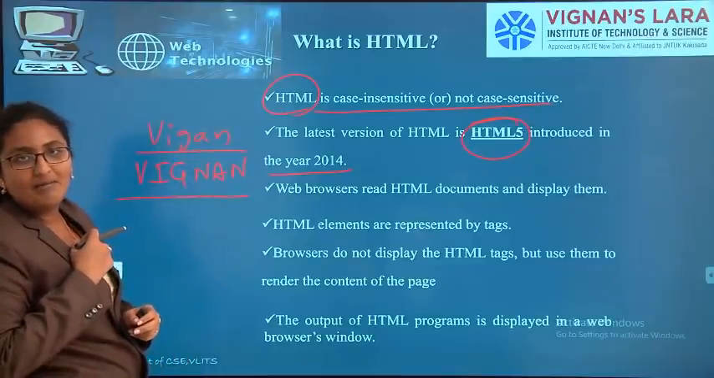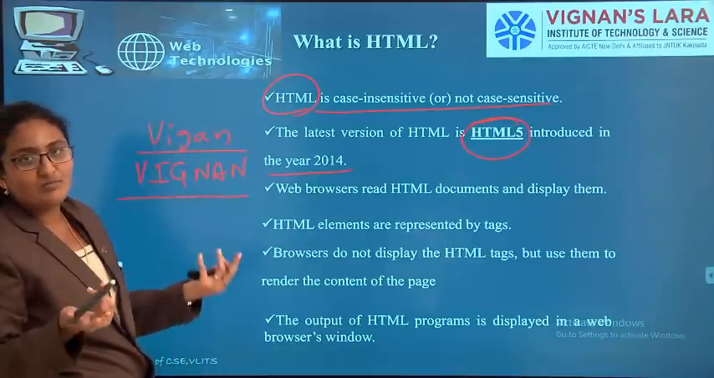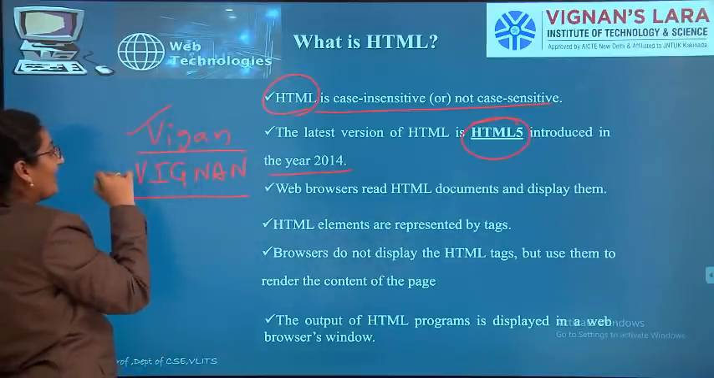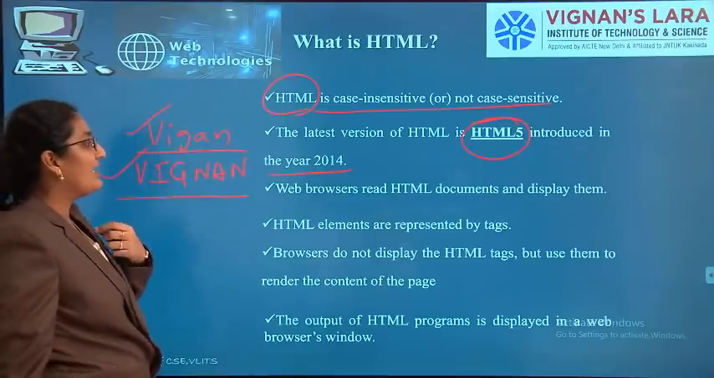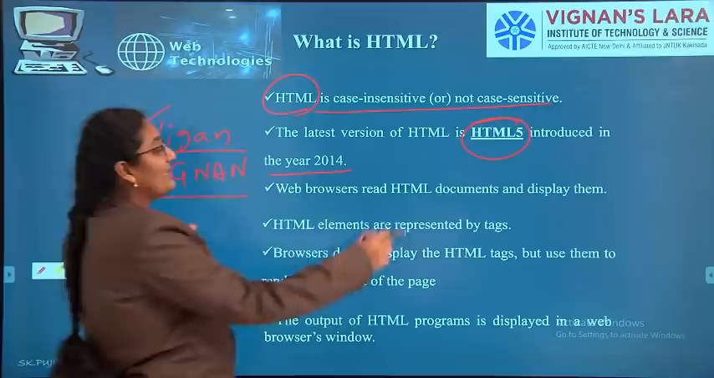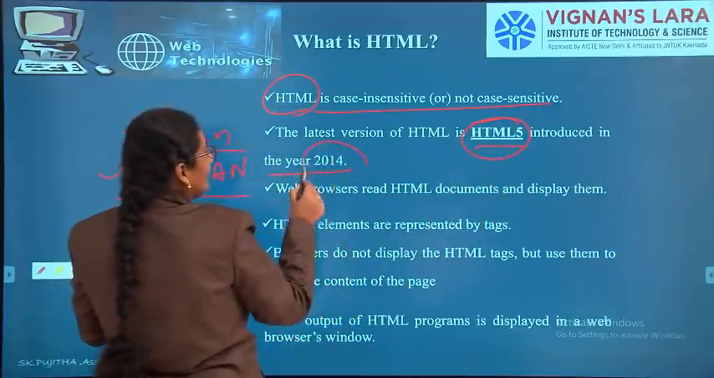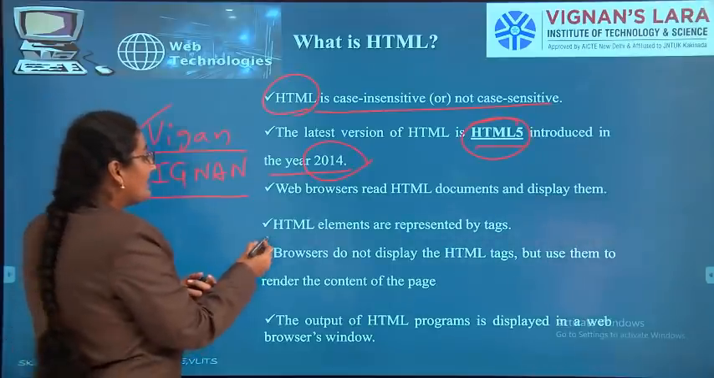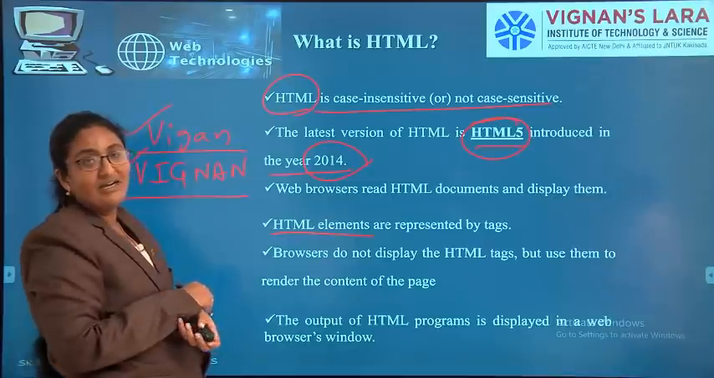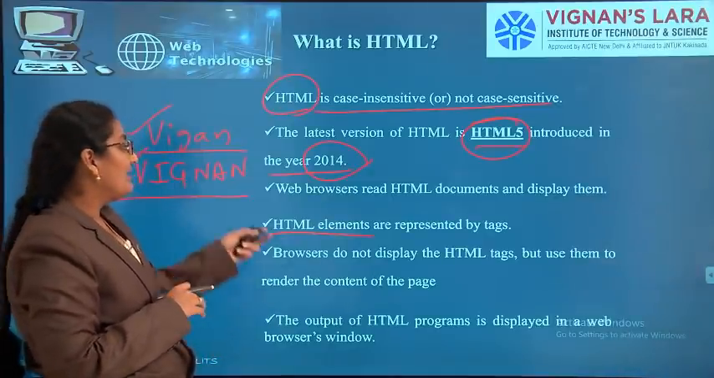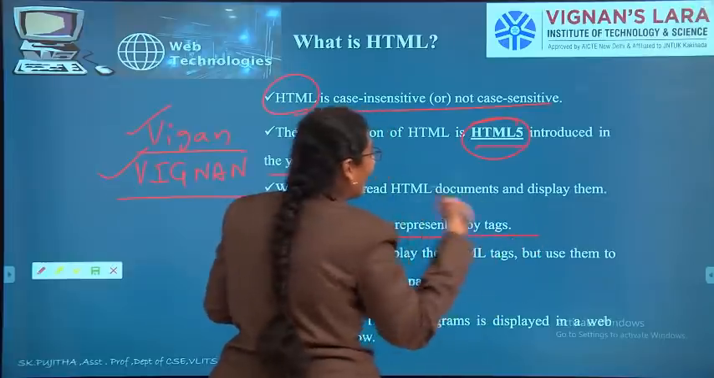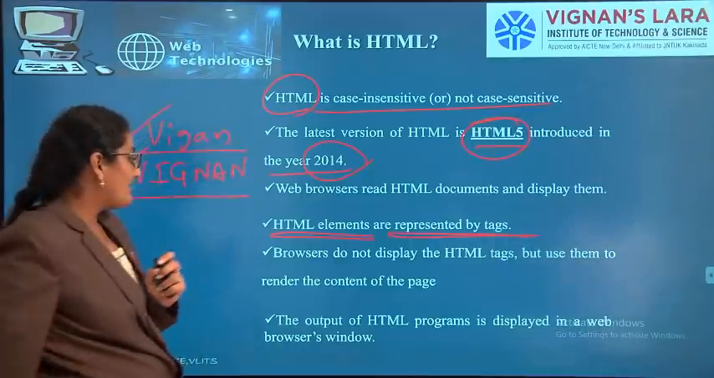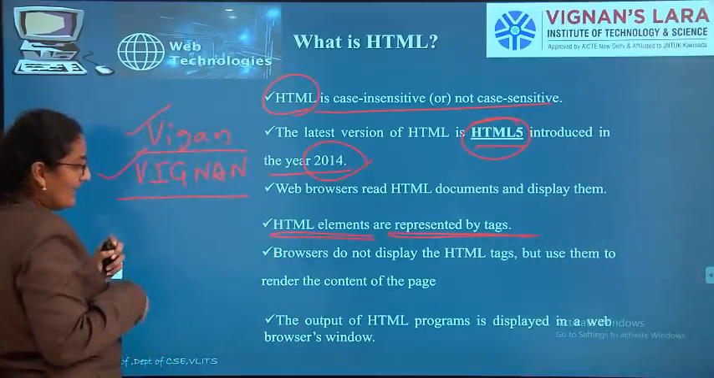In HTML, there are no capital letters or small letters. HTML is not case sensitive. So writing it like this is okay, writing it like this is also okay for HTML. The latest version of HTML is HTML5, introduced in 2014. Next, I already told you HTML elements are building blocks of HTML web pages. Those elements are represented with the help of tags. Next one, what are tags? I will tell you again.